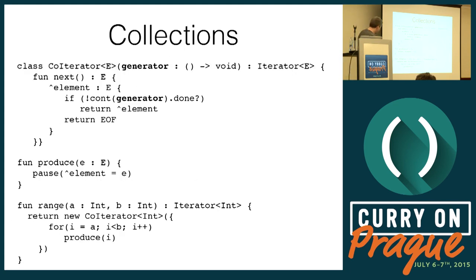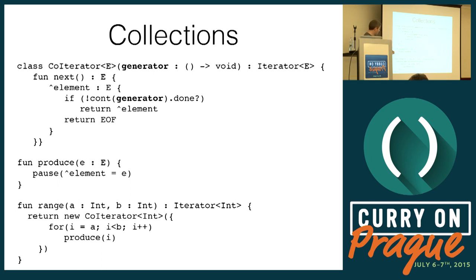Okay, another example, generators. I think Python has them. A generator is a function that calls yield or produces a value, and every time it's called, it's like it lazily adds another element to a collection. So we'll implement an iterator with a specific implementation that we call co-iterator, and the iterator's next method is going to introduce the element scope, and it's going to take the generator function, turn it into a continuation, and as long as it's not done, it returns the current value of the scope variable. And we have the produce function that pauses and sets the element to the given element here.